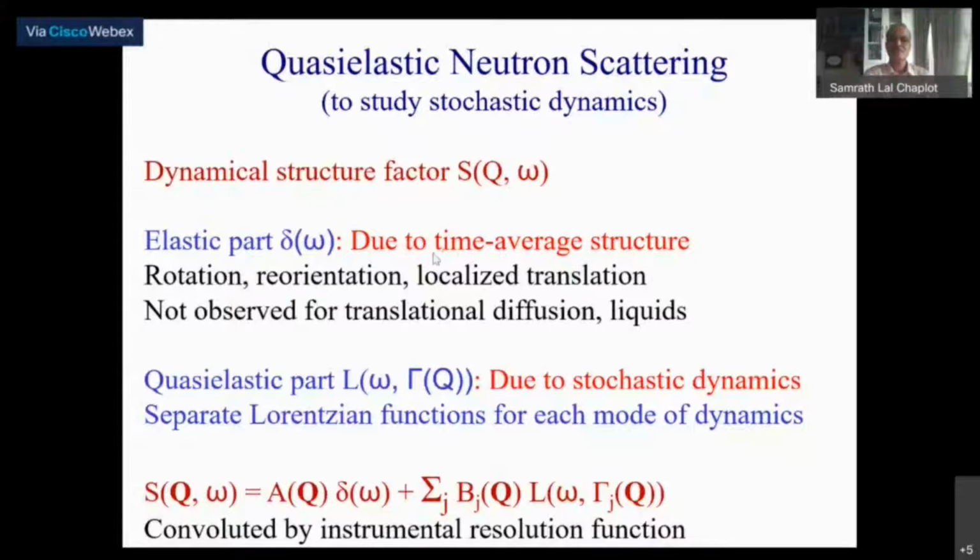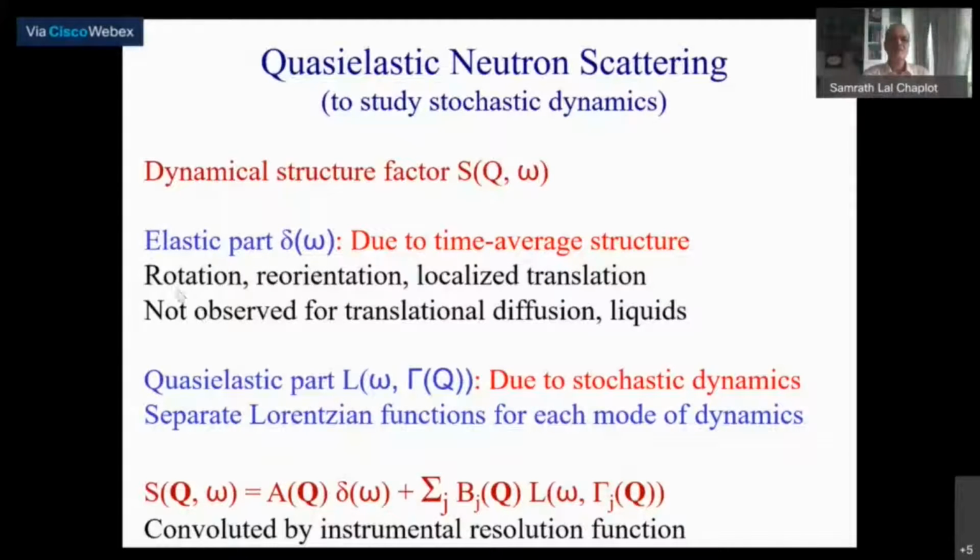Now, this time average structure has a lot of meaning. In a typical crystal structure, the time average structure is just your periodic structure that you're trying to find out. If it's not a crystal structure, let's say an amorphous structure, then also you have a time average structure at ordinary times of the order of a few seconds to few days. The amorphous structure is more or less invariant.